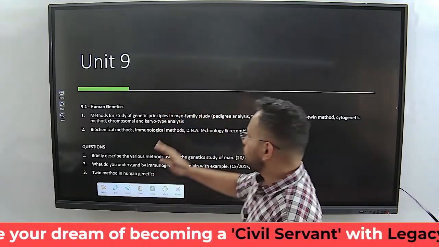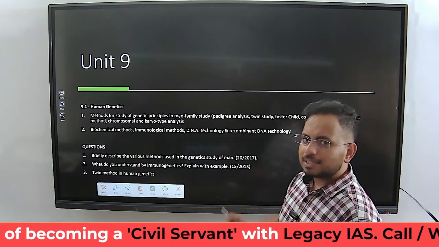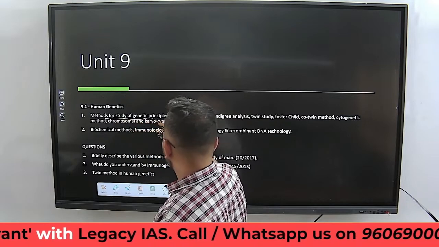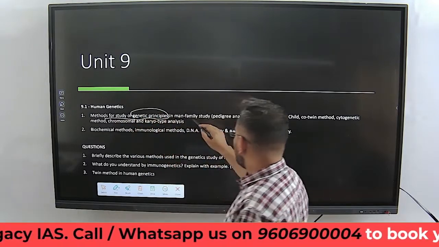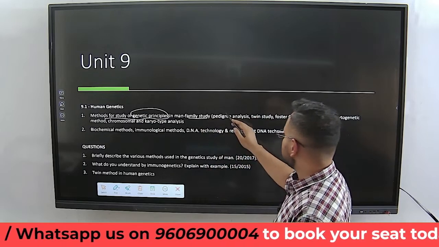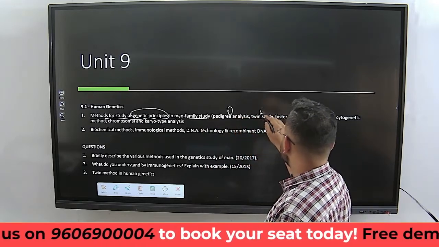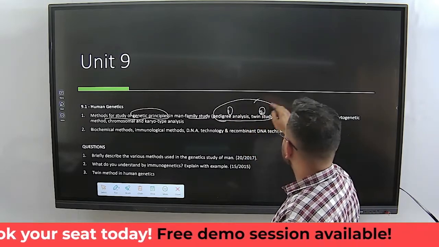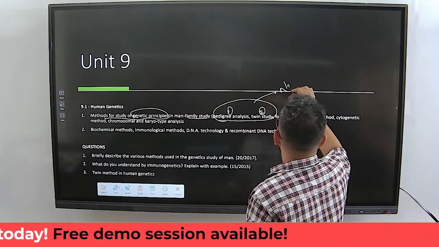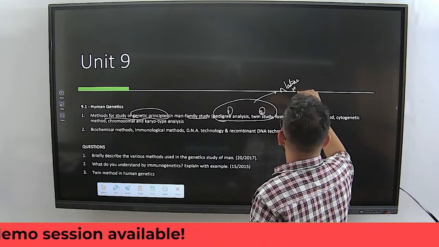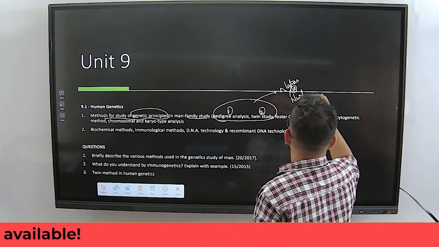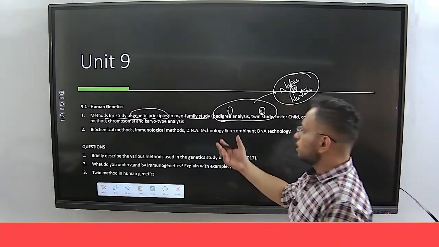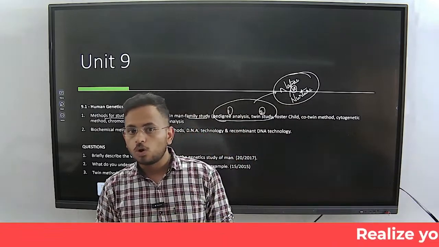So let's begin with 9.1. If you look at the syllabus, what's mentioned in 9.1: methods for study of genetic principles in man, also family study. What are the methods? Pedigree analysis, the first one; twin study, the second one. Both of these combined will give us some solid information about nature versus nurture. These 3 topics form the core of anthropology.